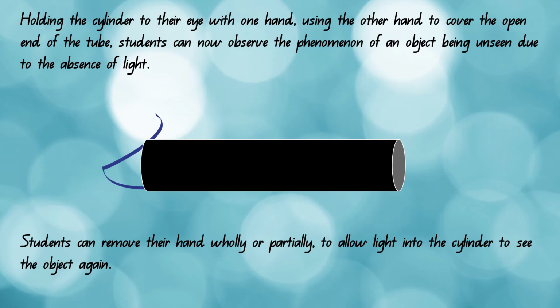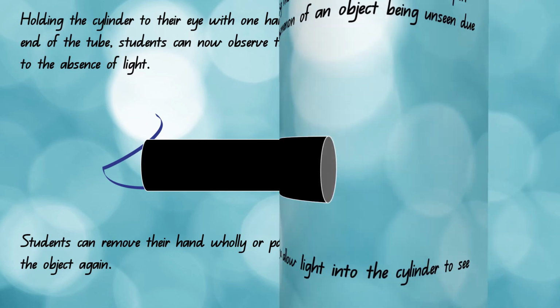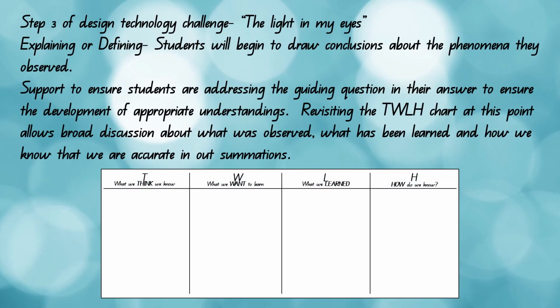As students move through the process of changing a variable at each point of testing, they can discuss and compare their findings with other members of their group. Explaining or defining their experience as engaging and exploring, students will begin to draw conclusions about the phenomena they observed. Support to ensure students are addressing the guiding questions in their answer to ensure the development of appropriate understandings. Revisiting the TWLH chart at this point allows broad discussion about what was observed, what has been learned, and how we know that we are accurate in our summations.